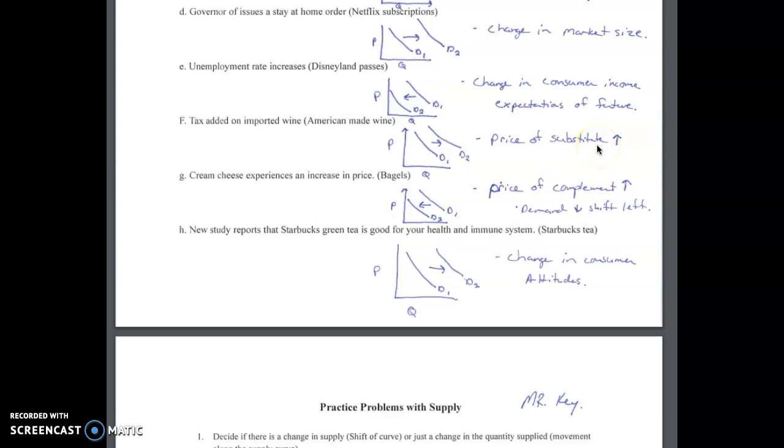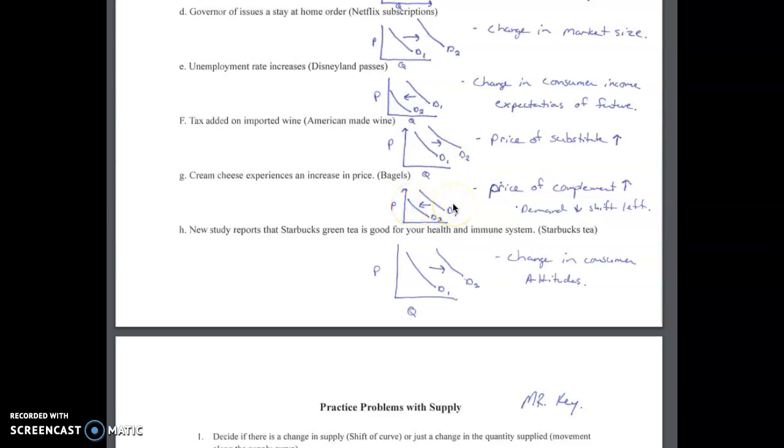If you think about substitutes, there's going to be a direct correlation between the price of one and the demand for the other. So if the price of the substitute goes up, demand for that good is also going to move in that same direction. Letter G, cream cheese experiences an increase in price. What will be the demand for bagels? We're going to assume that these are complements, again, goods that you consume together. So if cream cheese experiences an increase in price, we're going to see demand for bagels shift to the left.